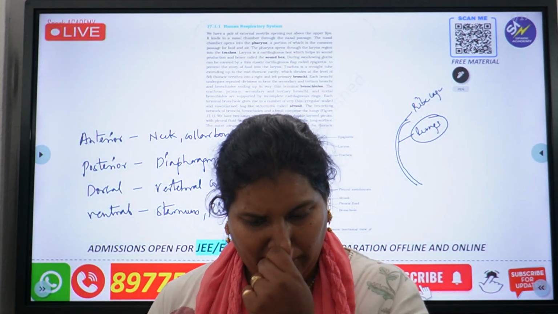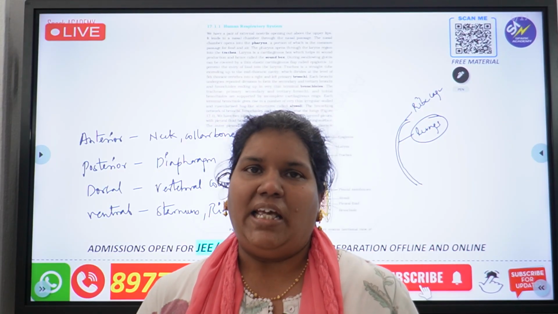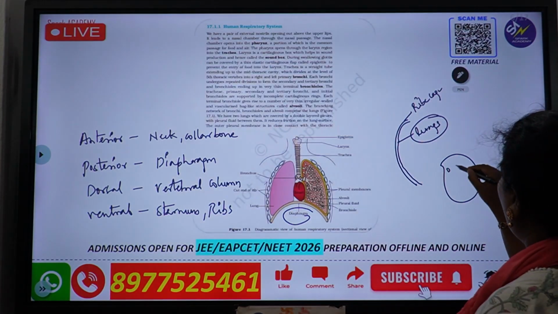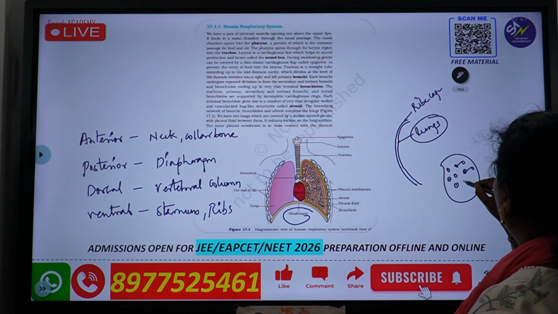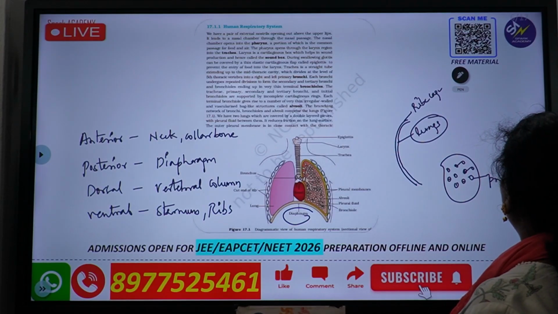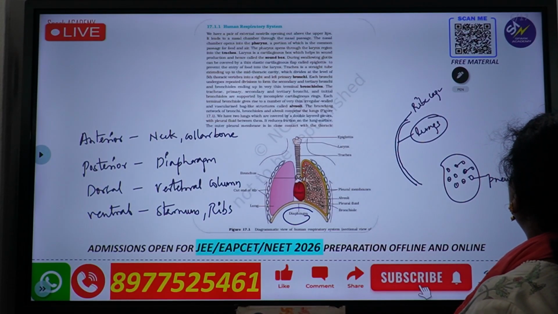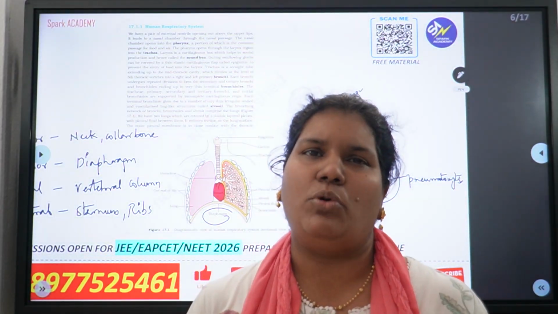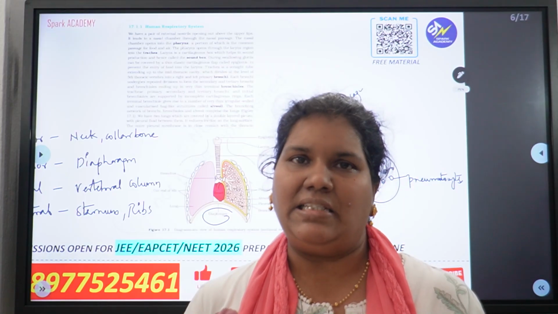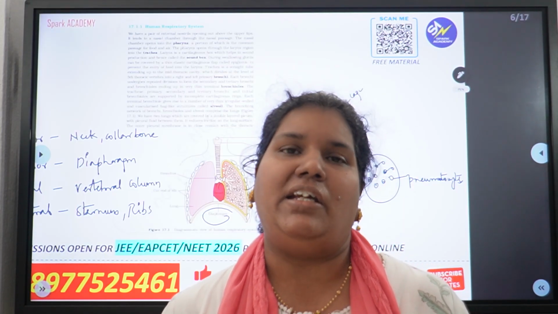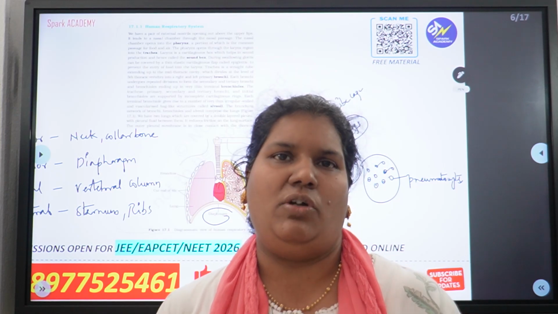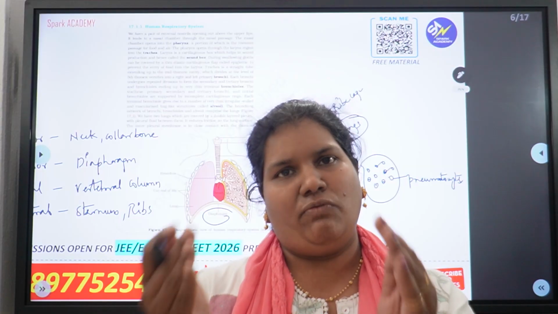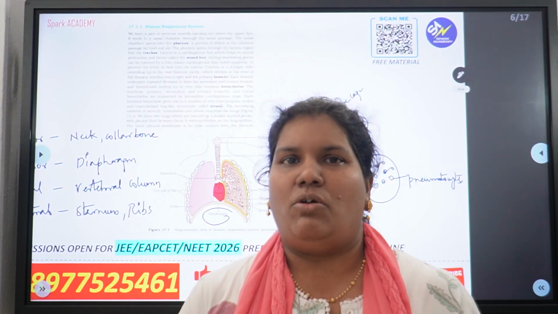Then let me add one more point on alveoli. Now this is the alveoli. Inside the alveoli, there are some cells called pneumatocytes. Just for information, you can keep it in mind. These pneumatocytes also produce a substance called lecithin. This lecithin will help in preventing the collapse of the alveoli. You all know what alveoli do: they help in the exchange of gases. Lecithin prevents the collapsing of alveoli.